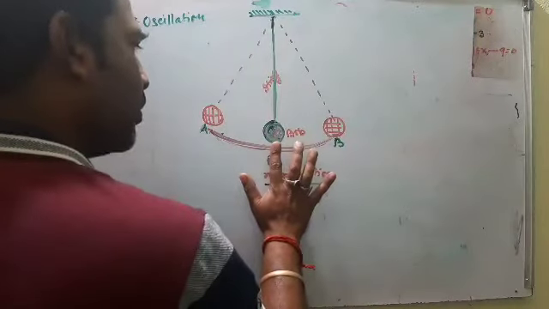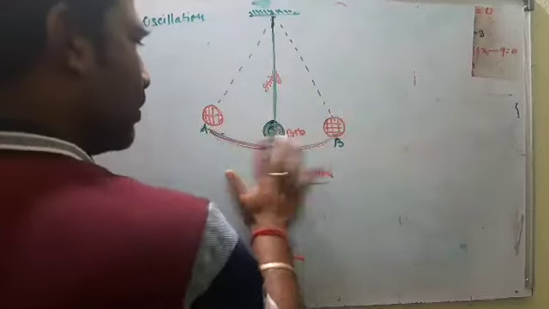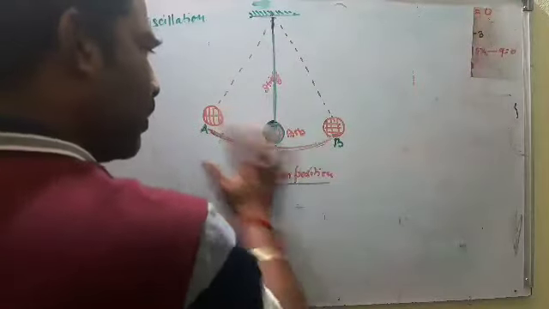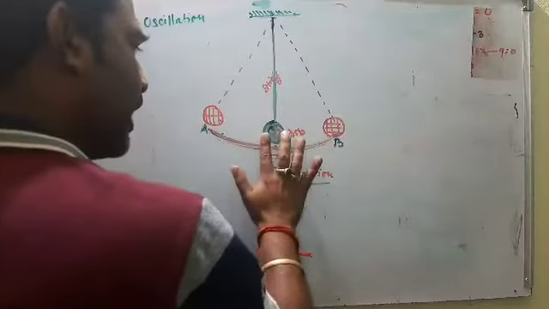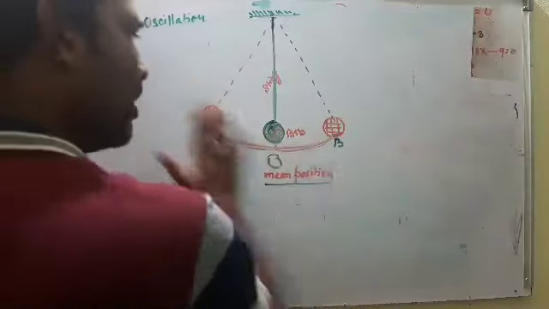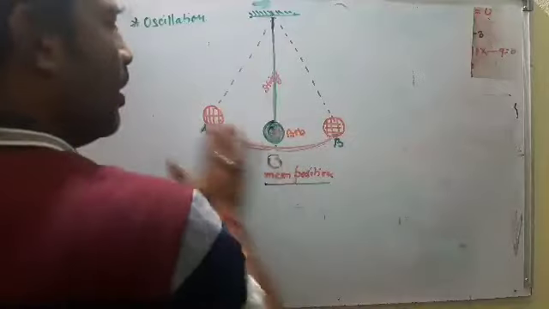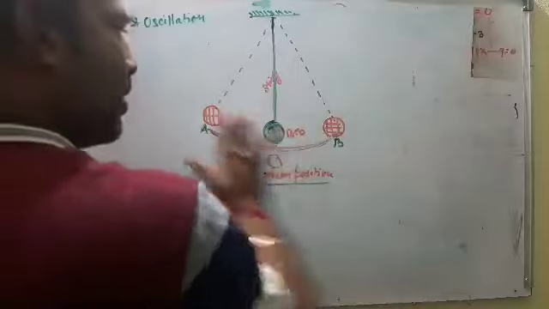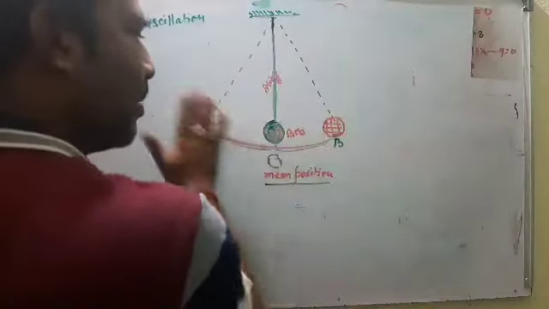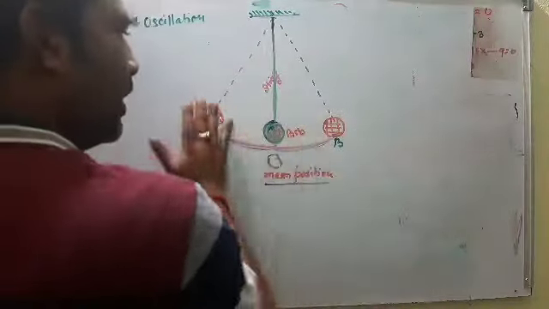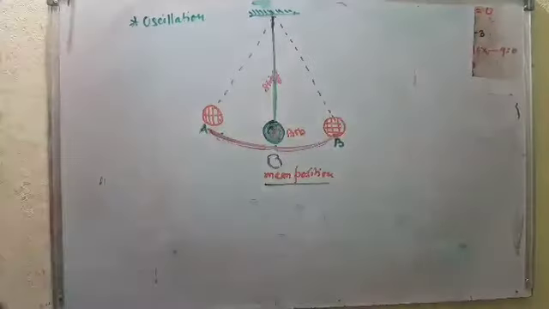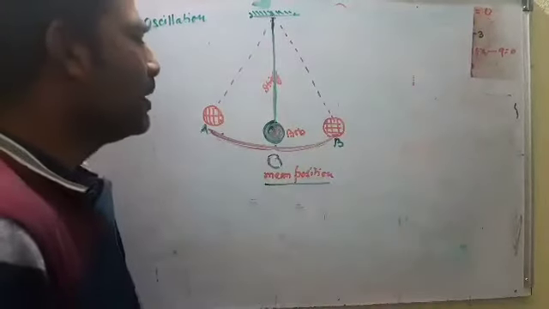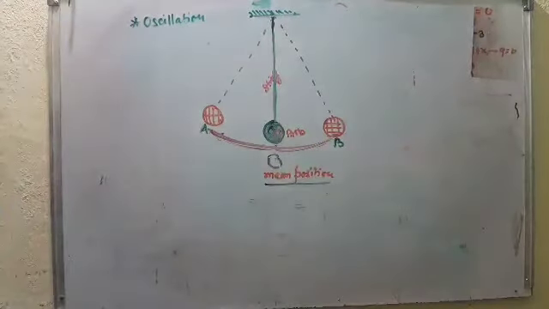Then 1, 2, 3, 4, 5, 6, like this the oscillations continue. So one complete to and fro motion is one oscillation.